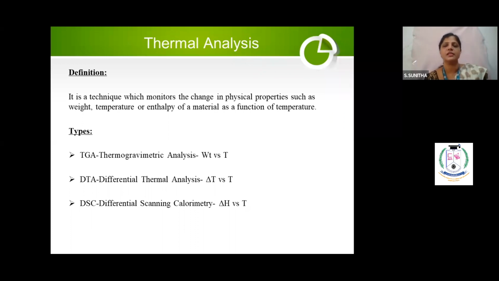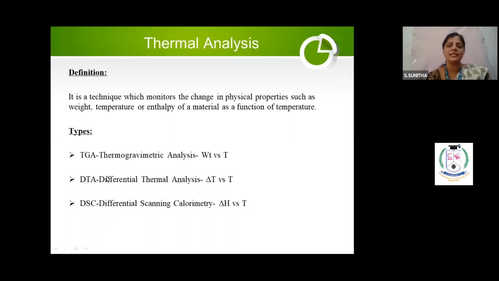DSC means differential scanning calorimetry. Calorimetry means what? Heat. Now you supply some excess heat or you reduce the heat. By supplying excess or reducing the heat, you will see what is happening in the molecule, what is happening in that particular molecule when you keep on increasing the temperature. Did you understand or not? Difference in temperature. Here, what's the difference between them, you can ask, madam, both are same. What is the difference, madam?